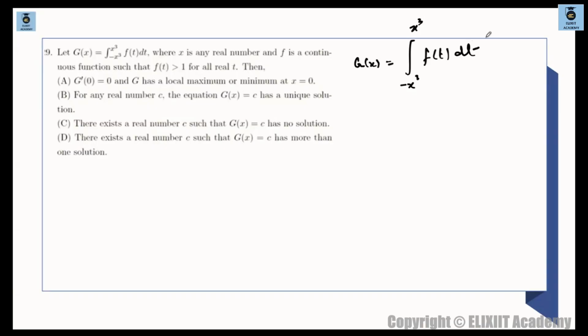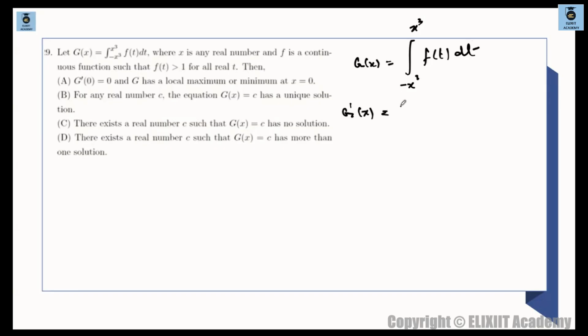Okay. So then we have to comment on g dash of 0 is 0 and g has a local maxima. This has a unique solution. There exists a real number c such that g of x is, so whatever. So basically what the first thing is, we need to differentiate, no other option, because we need to check for local maxima, local minima. So definitely you have to differentiate this thing. So we have g dash of x